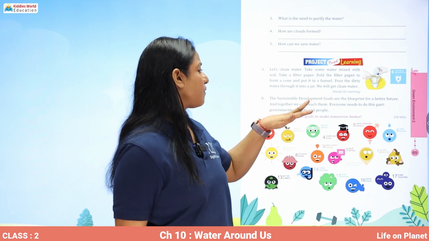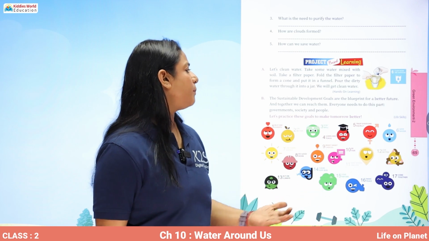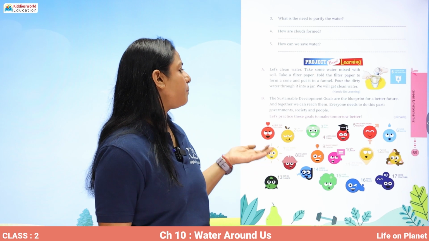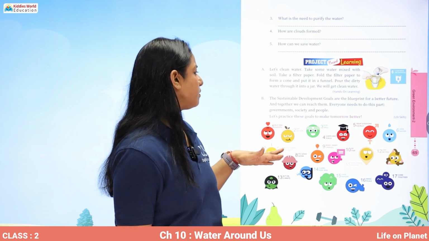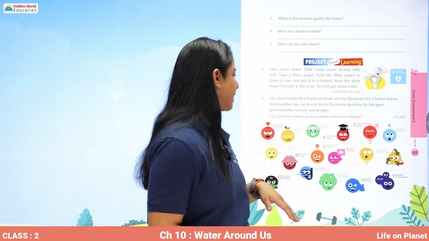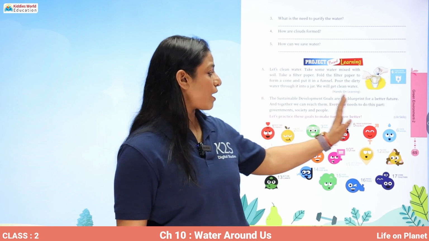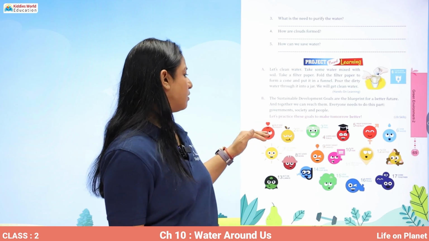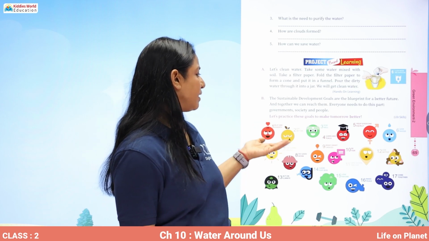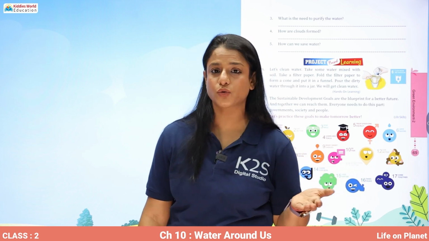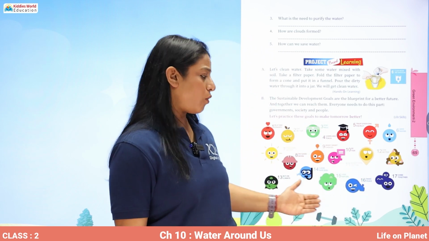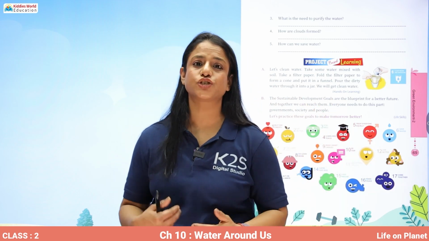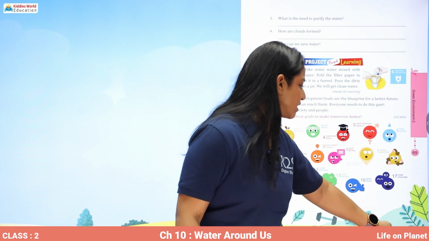Now, the sustainable development goals are the blueprint for a better future. What we can do is we can be part of it, and we can be part of government and society people, and try to follow these things, like we can help to end poverty, we can eat better, we can make smart choices. So please read all these sustainable development goals and try to follow them as much as you can.